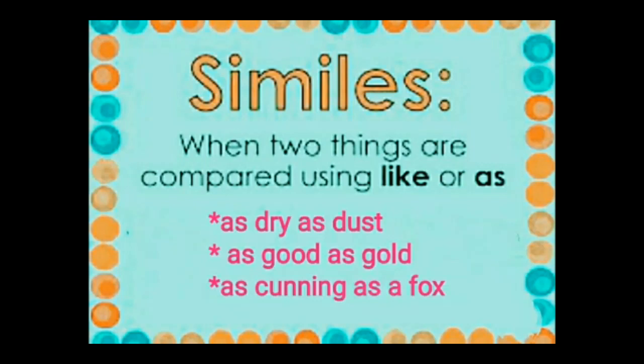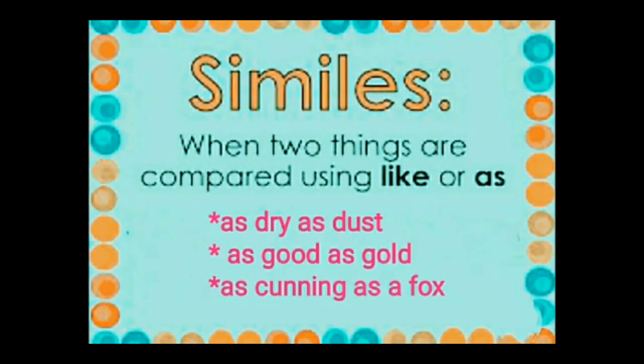Then the next one, as good as gold. His behavior is as good as gold. Gold is considered to be a pure metal. So how is his behavior? You are telling that he is a genuine person. He is pure in his style of working. So you are calling his behavior as good as gold.